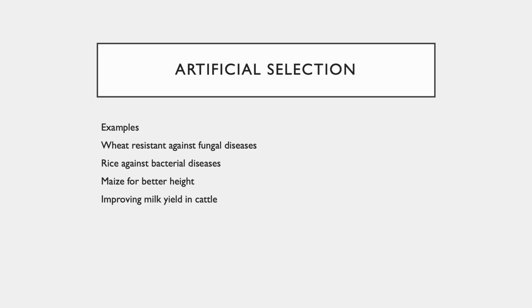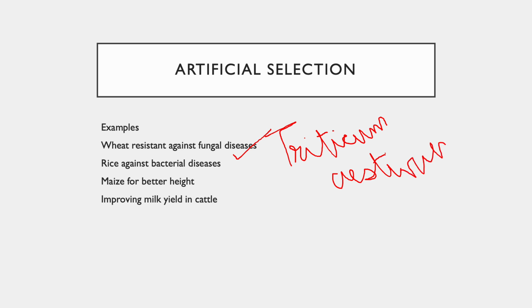A few examples of artificial selection which have been taught to the students for a very long time is wheat resistant against fungal diseases. So here, just to remind, Triticum aestivum is the scientific name of wheat, and what has to be remembered in this process is that some of the wheat plants are resistant to the fungal diseases.